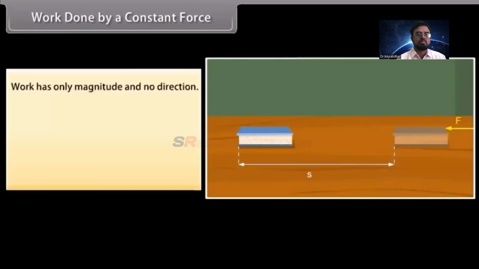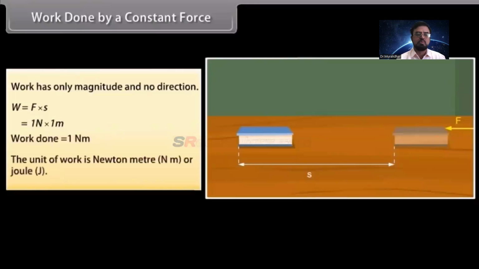Work has only magnitude and no direction. If F is equal to 1 N and S is equal to 1 m, then the work done by the force will be 1 Nm. I told already, the unit of work is Newton meter or joule. Thus, 1 Newton meter or 1 joule is the amount of work done on an object when a force of 1 Newton displaces it by 1 meter along the line of action of the force.